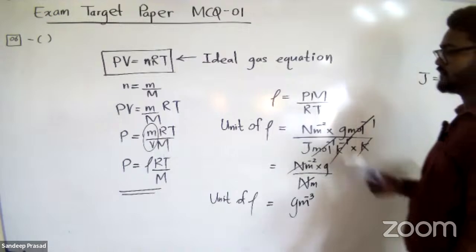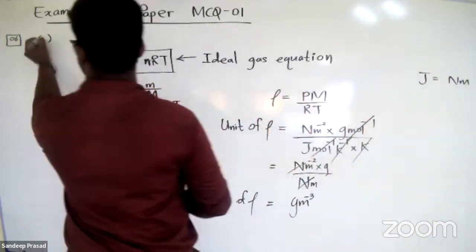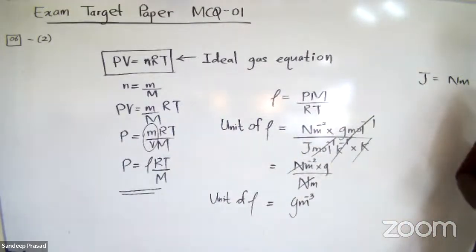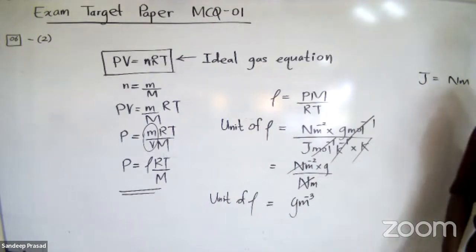So the answer should be the second one. See how easy these questions are. Question number 6, the answer is the second one. The unit of rho is grams per cubic meter.